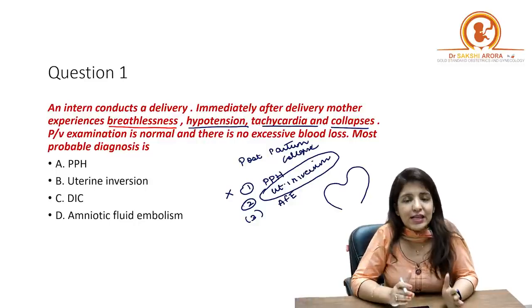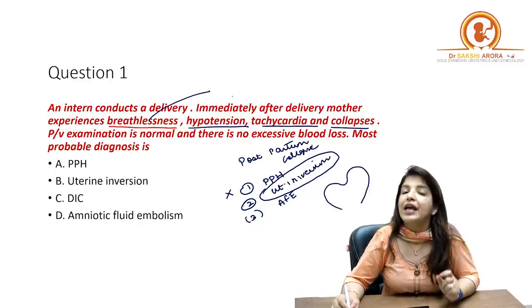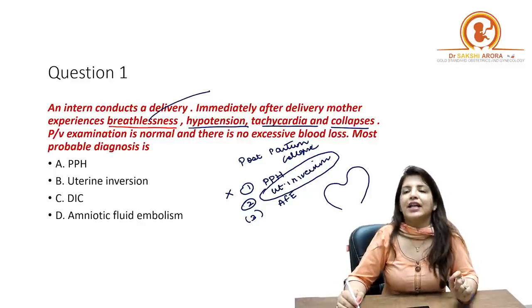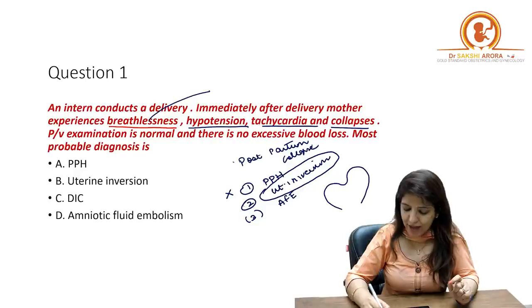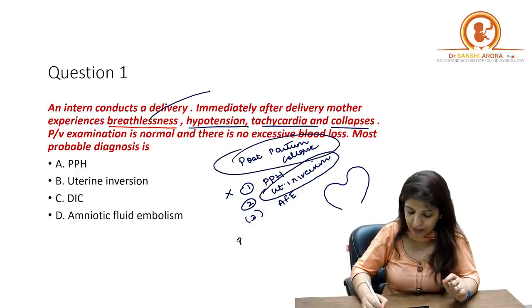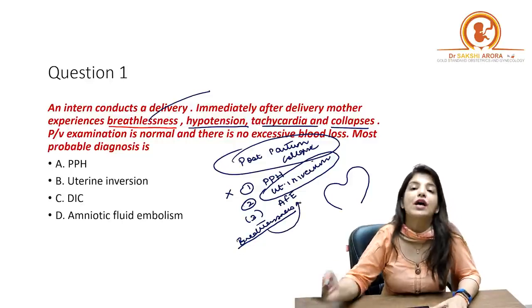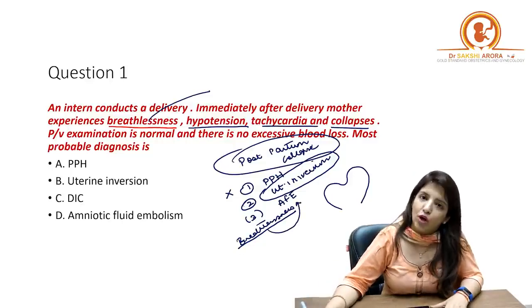But it doesn't explain why there is breathlessness, right? Whenever you have a female who is having postpartum collapse or shock and you are getting breathlessness along with it, immediately you should think about amniotic fluid embolism.